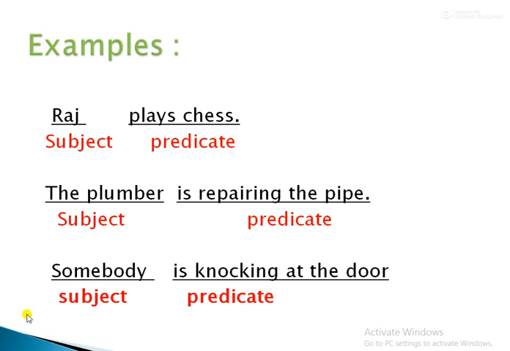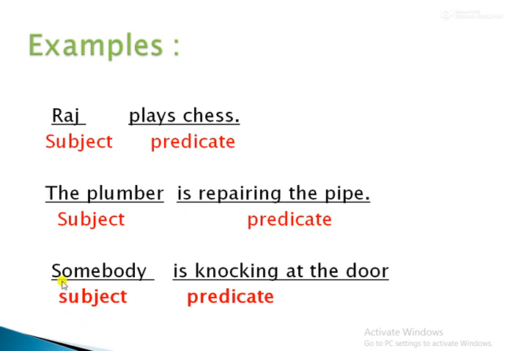Look here. Raj plays chess. Here Raj is the subject and the remaining is the predicate. The next sentence, the plumber is repairing the pipe. So here the plumber is the subject and is repairing the pipe is the predicate.